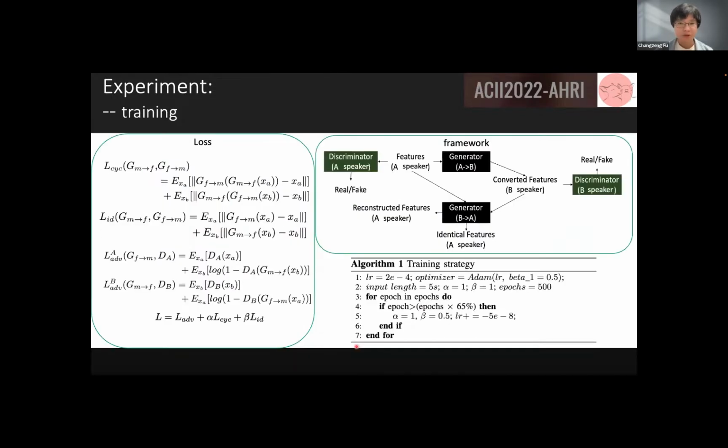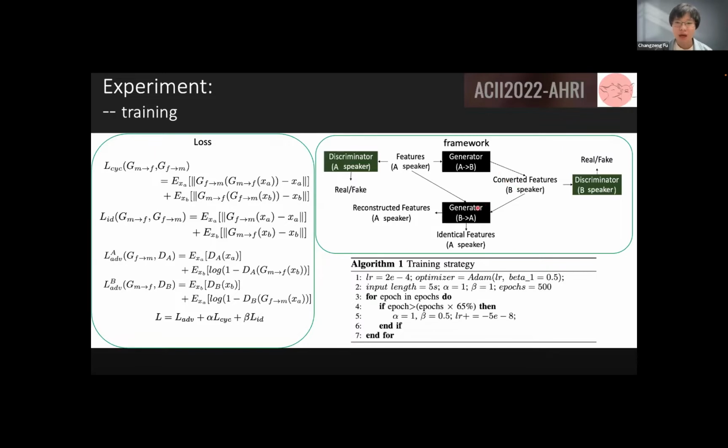And here is the training loss that we designed for the model. As you can see, on the left part are 3 types of training loss that we have with the CycleGAN framework. The first one is cycle loss, in which we feed the generator A to B with the feature A, and we have a converted feature B. But there's no clear destination for the converter to convert feature B because we don't have parallel data.